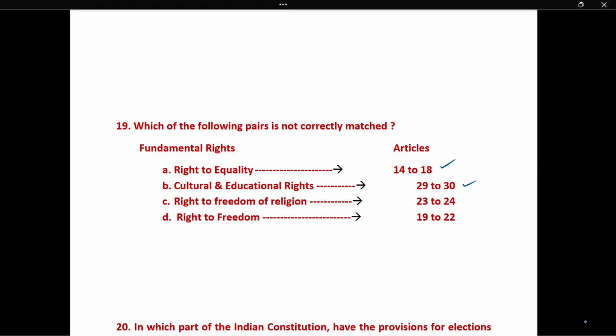Right to freedom of religion is not 23 and 22. 23 and 24 are the rights against exploitation, whereas right to freedom of religion is from 25 to 28. So here option C is not correctly matched. That means our correct answer is option C.